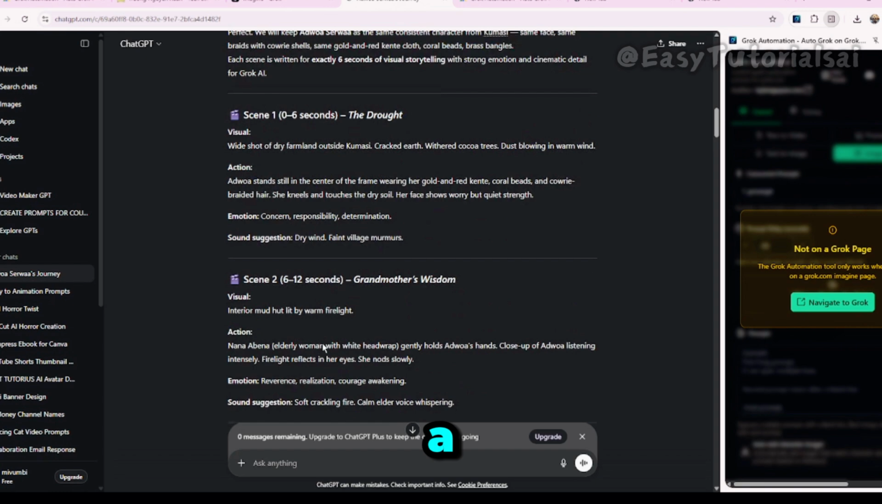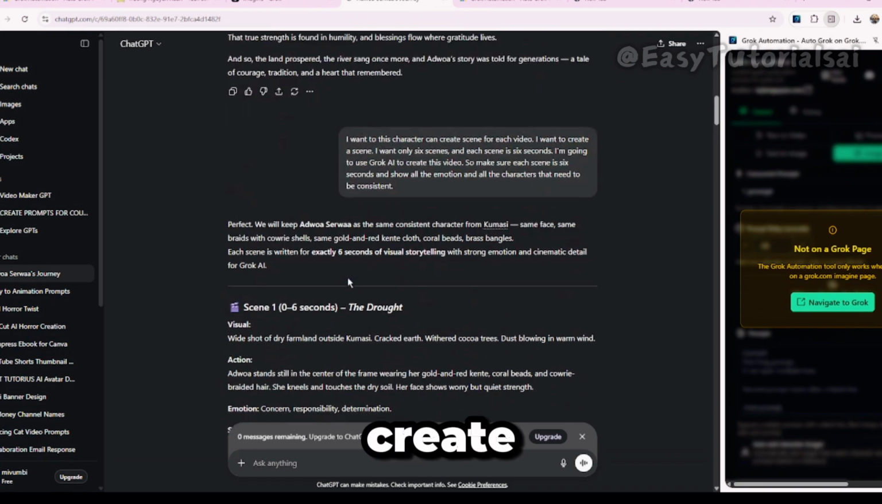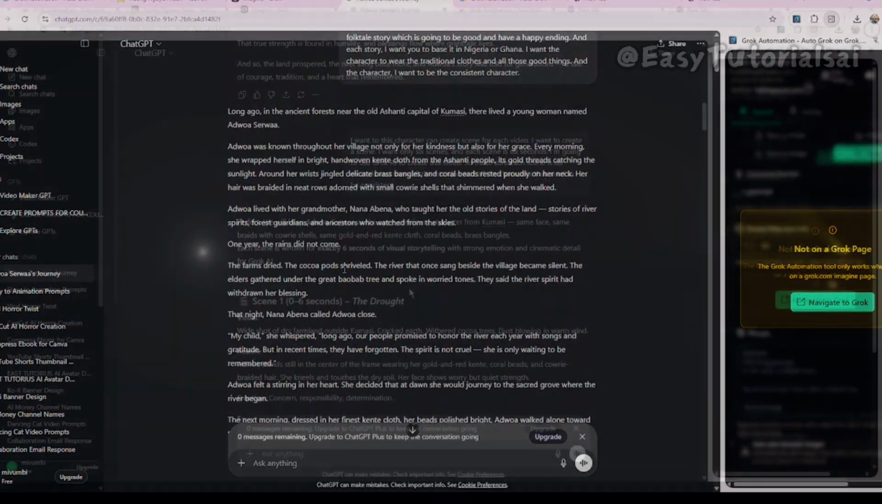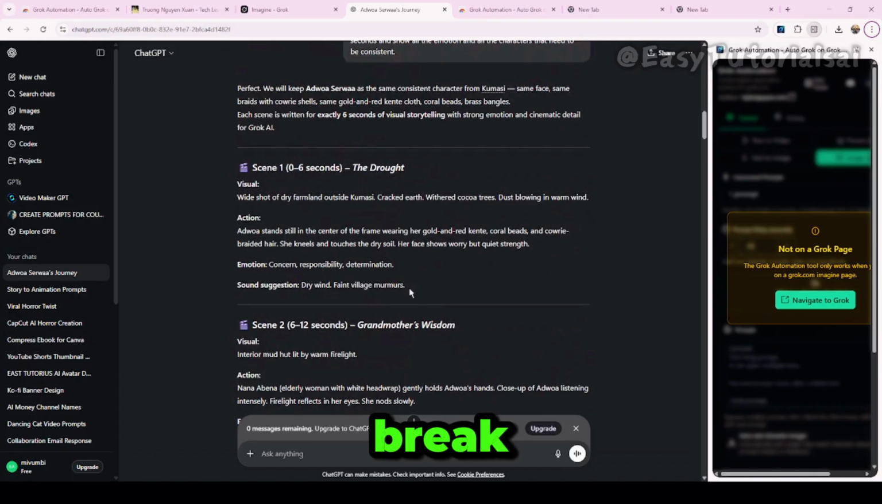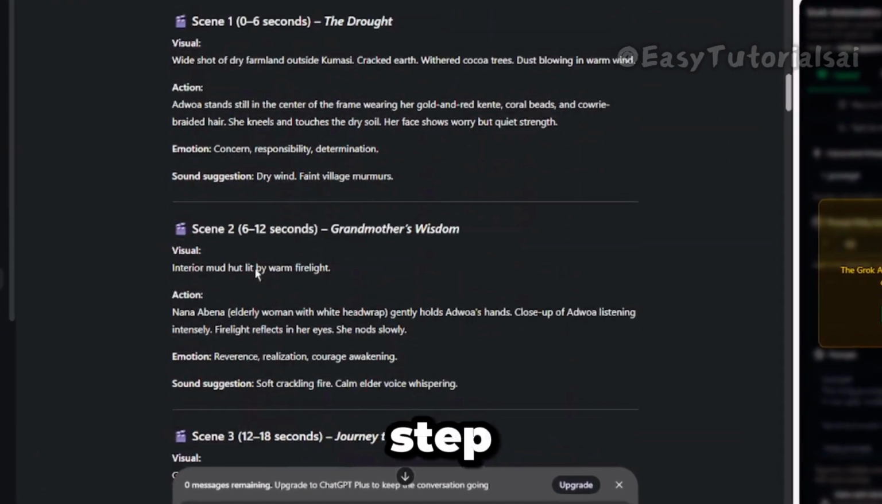So it created a story for me here, and in this story, I asked it to make the story into 6 scenes. So I need to break this story down into 6 scenes. So it created all 6 scenes for me here. So this is the first step.